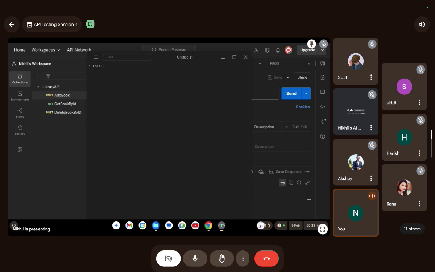If a local variable has a base URL, and it's not only for base URL, it's any variable, if the same variable is present in the local, then the local will be considered first. Then collection, and then environment. Okay, I am writing it in order. First of all, local is considered, and then data variable is considered.